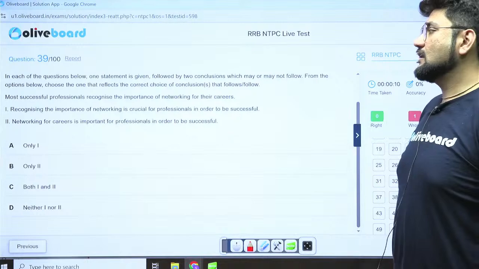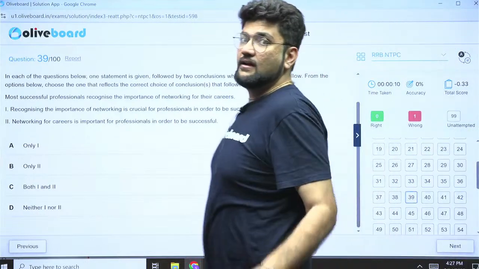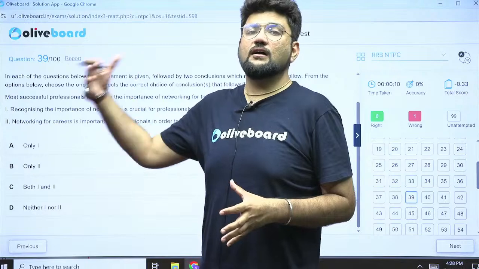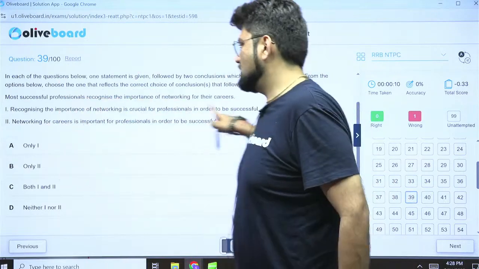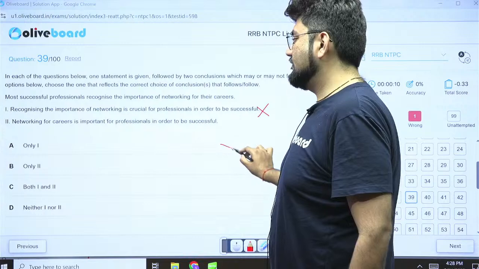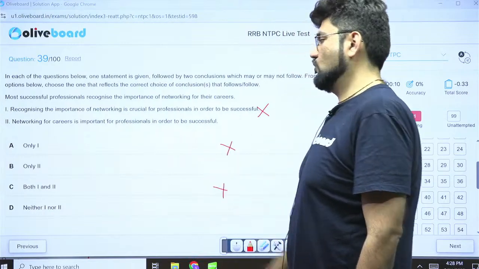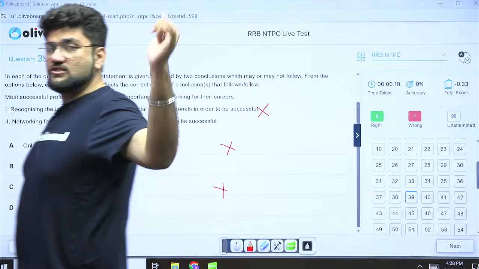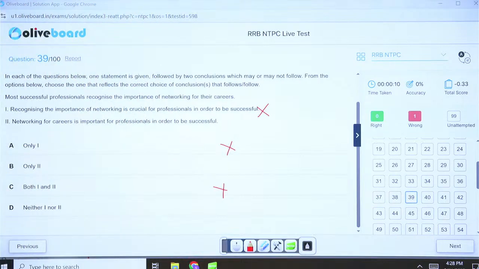This is not the right conclusion because it is clearly stating that one can become successful crucially dependent upon the networking ability, which is not mentioned in the statement. So my conclusion 1 is absolutely incorrect. Only 1 cannot be true. Both 1 and 2 cannot be true. Okay. Now with the same thought process, check conclusion 2.